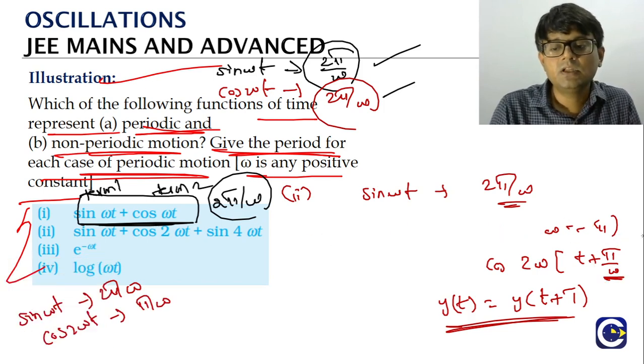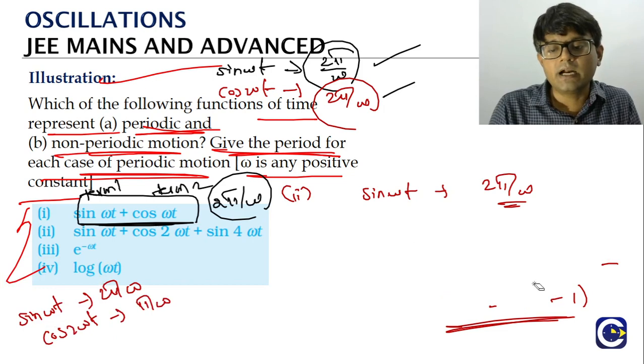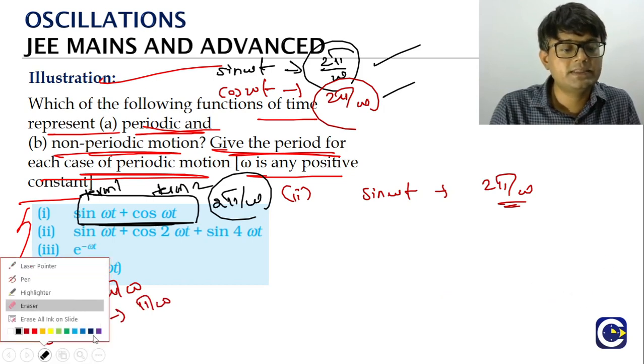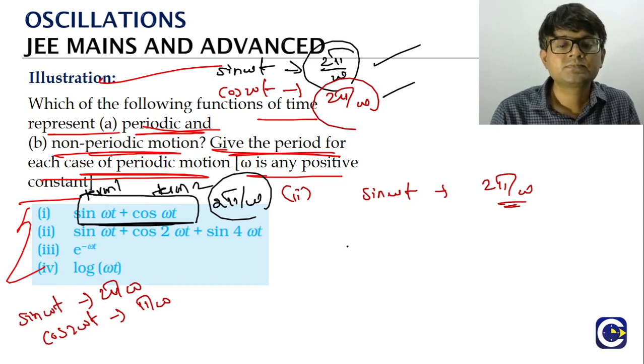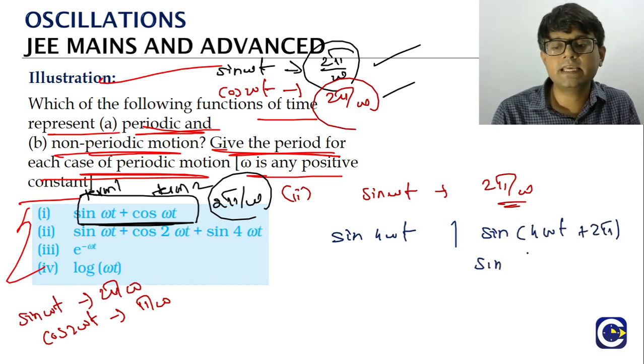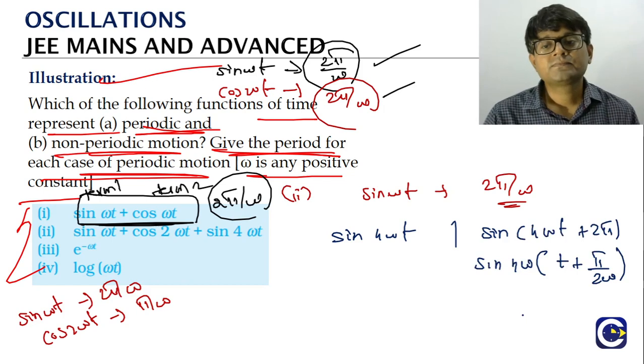What is the third term? Sin 4 omega t. Look at this, the value will be the same as sin 4 omega t plus 2 pi. We will take 4 omega common. We will have t plus pi by 2 omega.